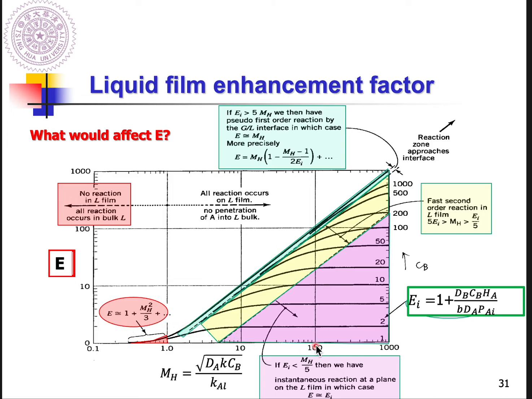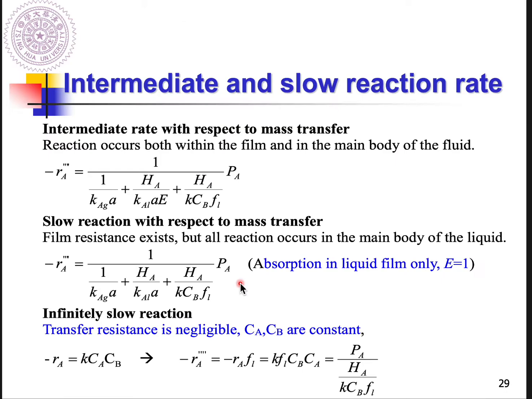But if your MH equals 100, then in this case E equals EI, so it belongs to instantaneous reaction. Okay, and the green one is what we mentioned as the pseudo first. For that case, based on these simulation results, E equals MH. So that's why for pseudo first reaction, we use MH to substitute E, which helps you write down or determine the rate equation. Okay, let's move forward.